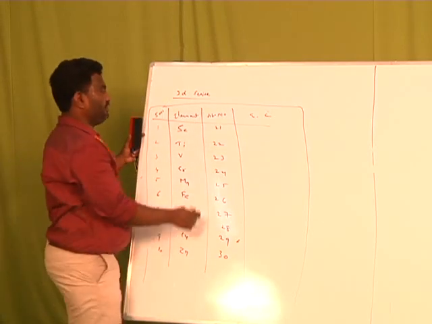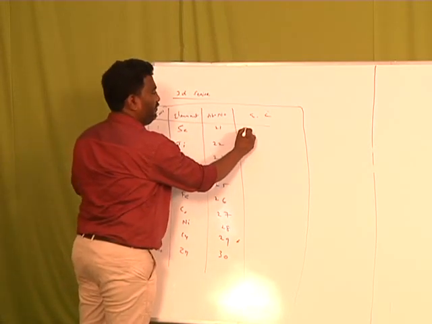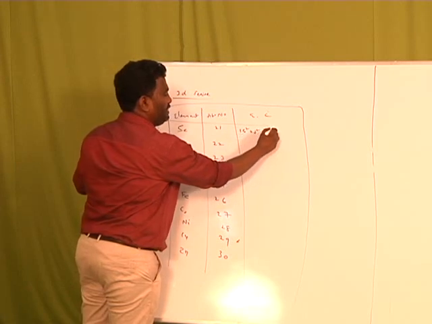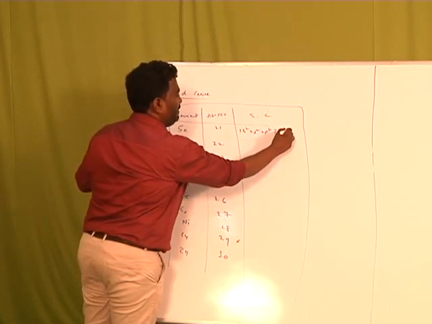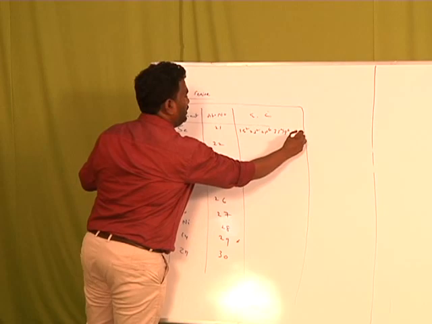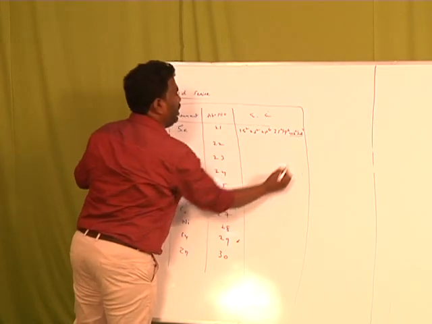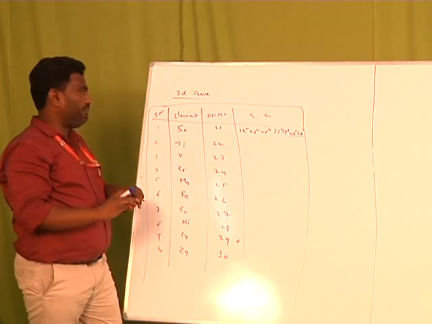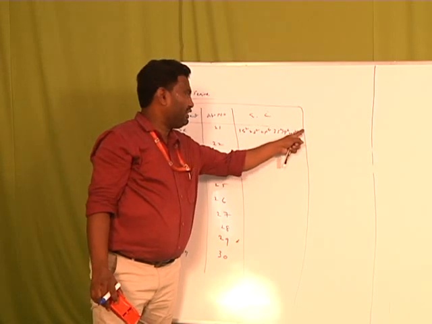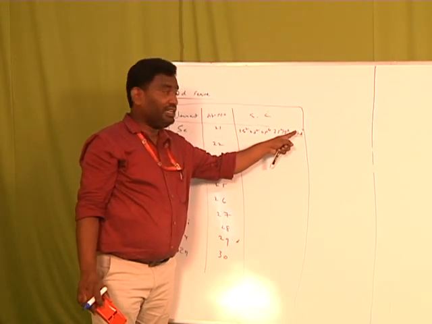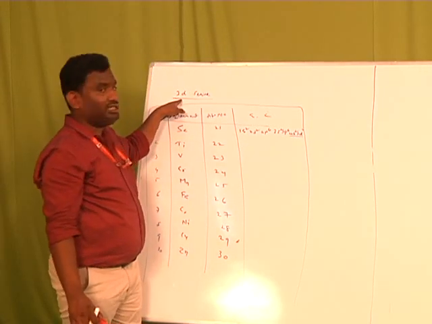The electronic configuration is 1s2, 2s2, 2p6, 3s2, 3p6, 4s2, 3d1. This is the outermost electronic configuration. That means the last electron enters into the d orbital, the 3d orbital. That is why it is known as the 3d series.